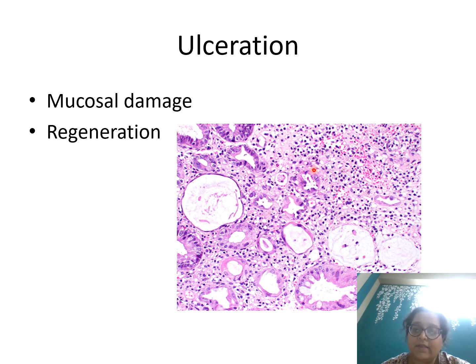So if there is repeated mucosal damage, there's ulceration, there's loss of epithelium. This is how the crypts become, and then some crypts start regenerating. It's a repeat. That is why you got that architectural distortion. But if you get a biopsy in this phase where no chronicity has set in, the destruction had happened, and now the epithelium was regenerating, you will get this kind of atypia. Can you see how high NC ratio and blue these cells are, and then here totally thinned out, then there's inflammation. So please don't label it as dysplasia.